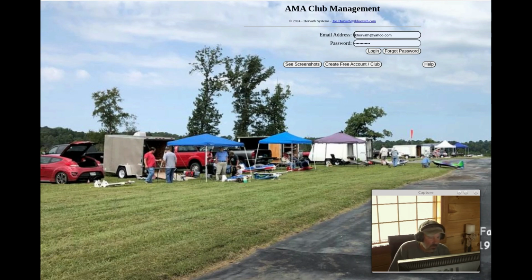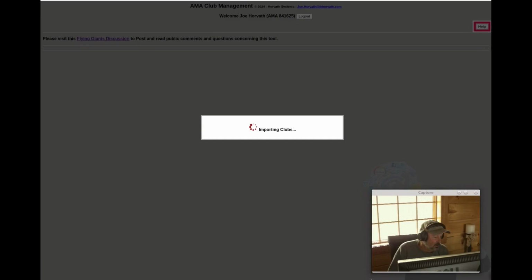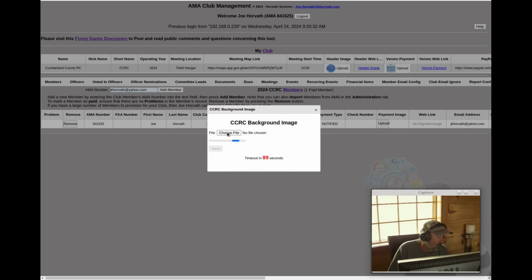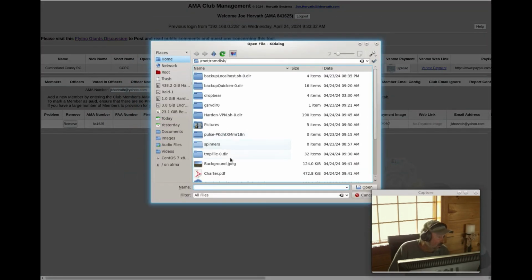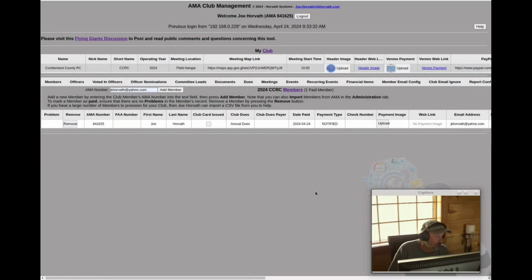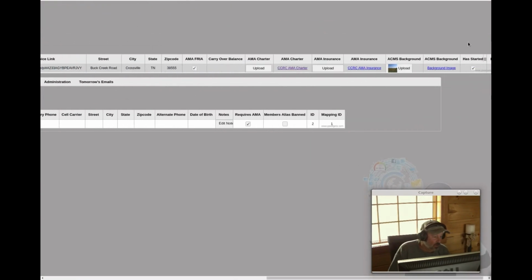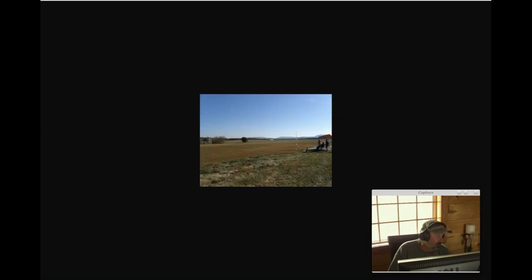Now, I can replace this with an image of what my club looks like. So to do that, I'll go back over here, ACMS background, and I'll upload a background image. And I'll choose this one. If I want to see what that looks like, I can always click here. That's what it's going to set the background to.